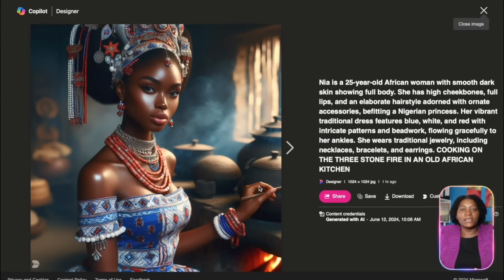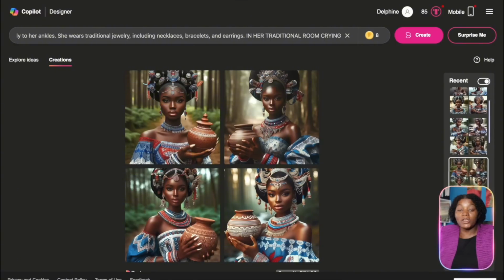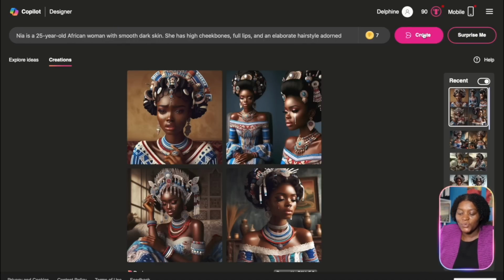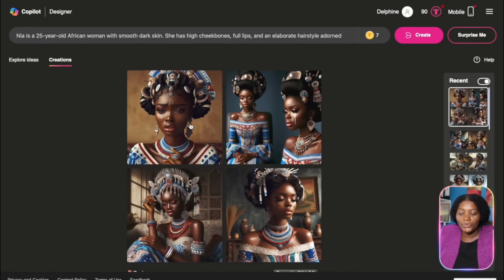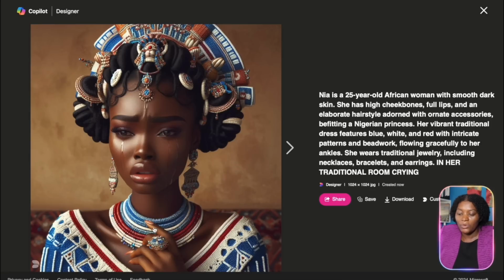So let's say that this is the image that I want. I'm just going to come here and I'll click here to download, and I'm going to download the image. Based on our story, I've just added here that Nia is crying in her room. So I've just added traditional just to make sure that AI actually gives me more like a traditional room. Then I'm just going to click here to generate. So you can see now this is what it has given us. This is Nia here crying, so you can see how beautiful it is. She's in her room and she's crying.